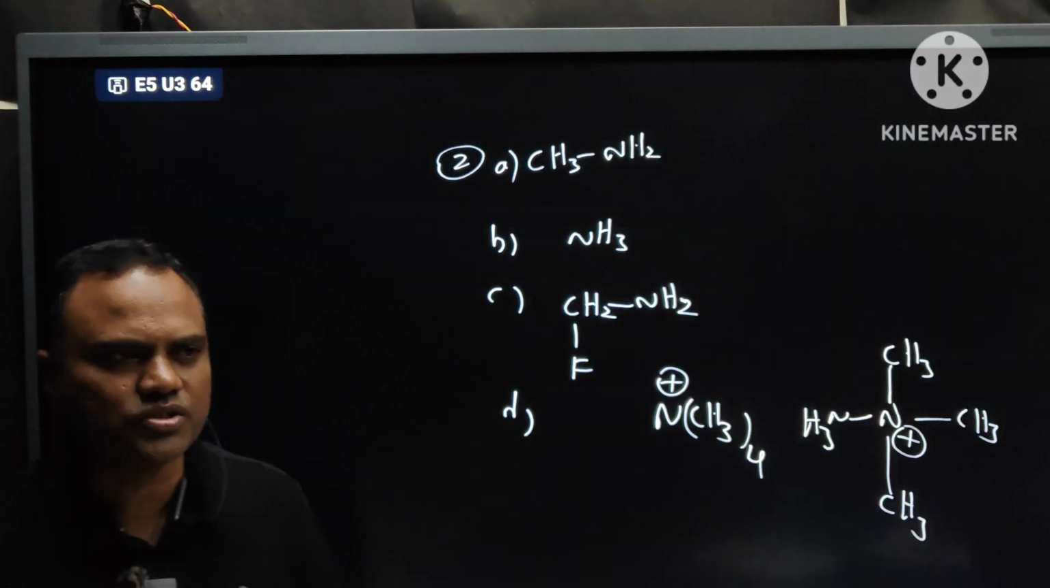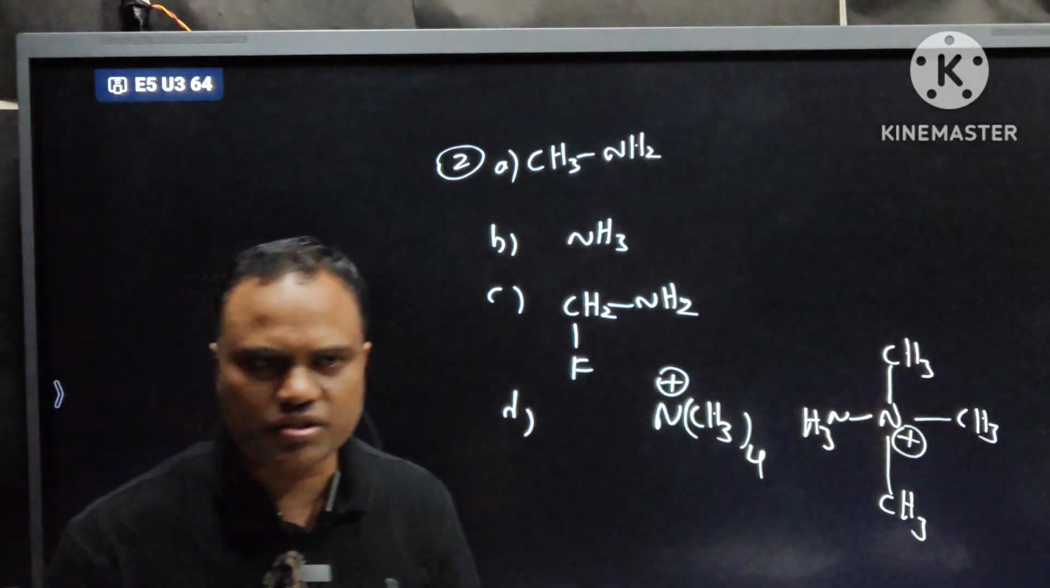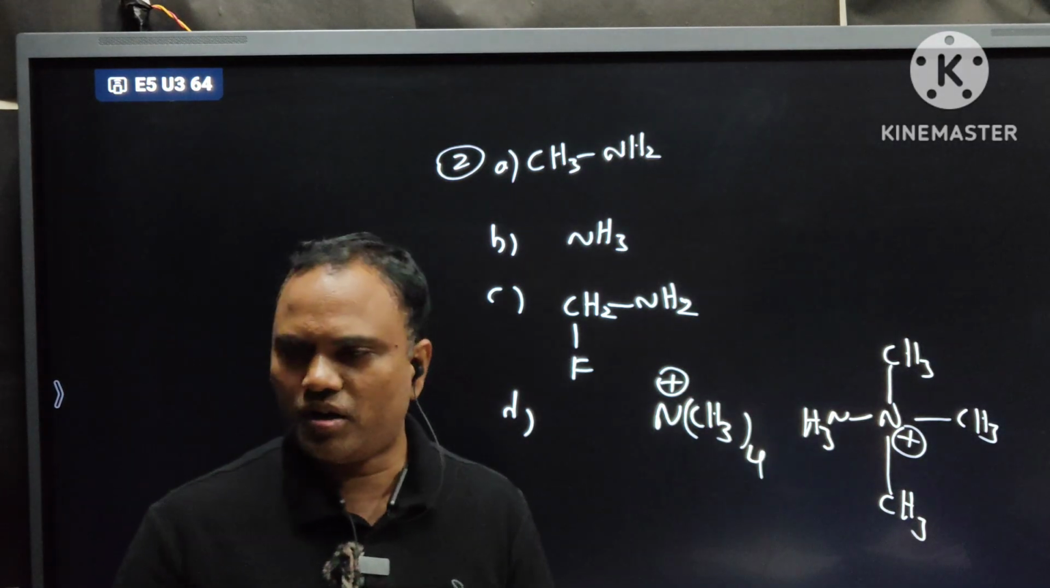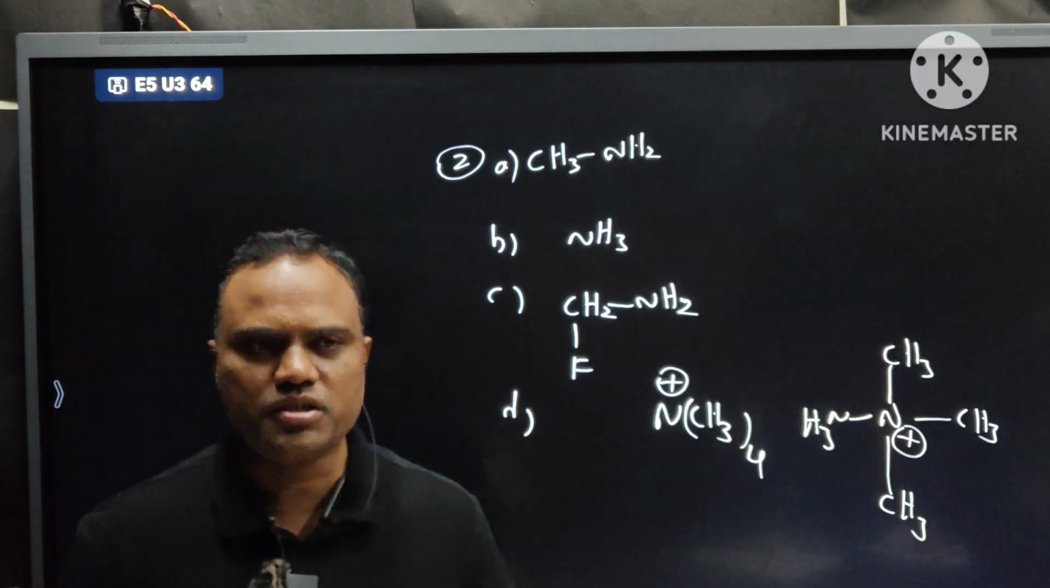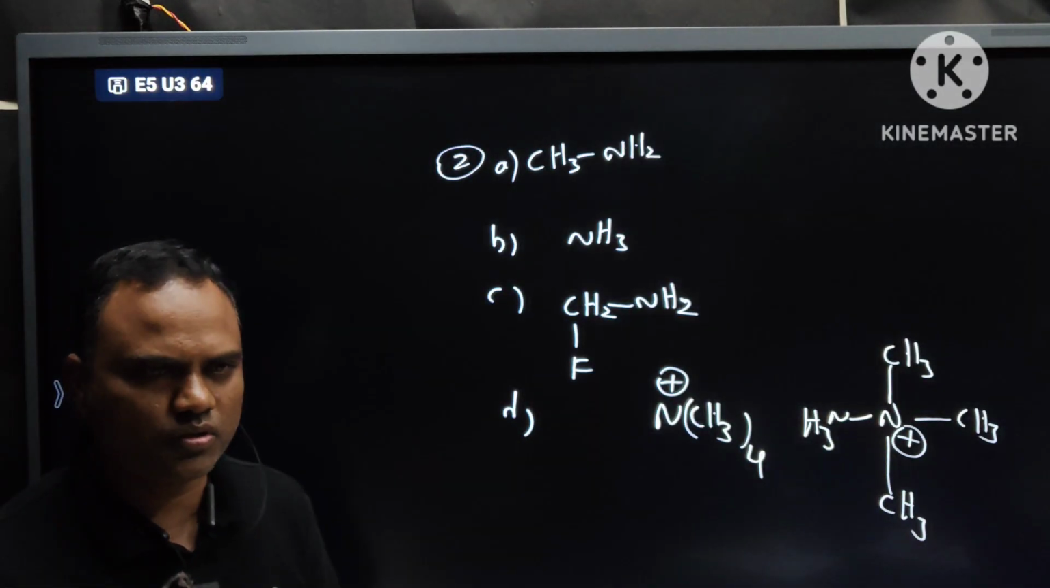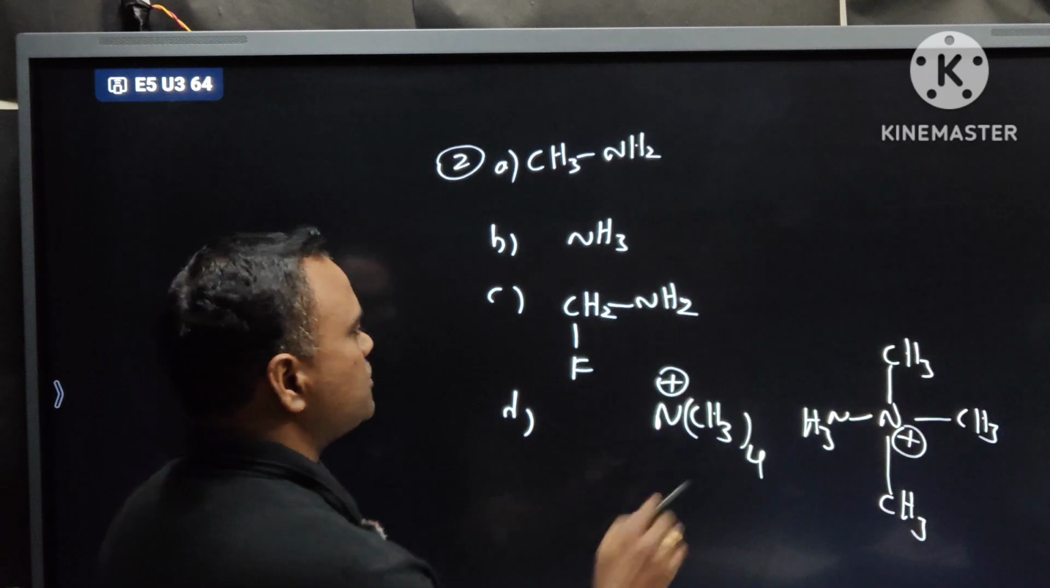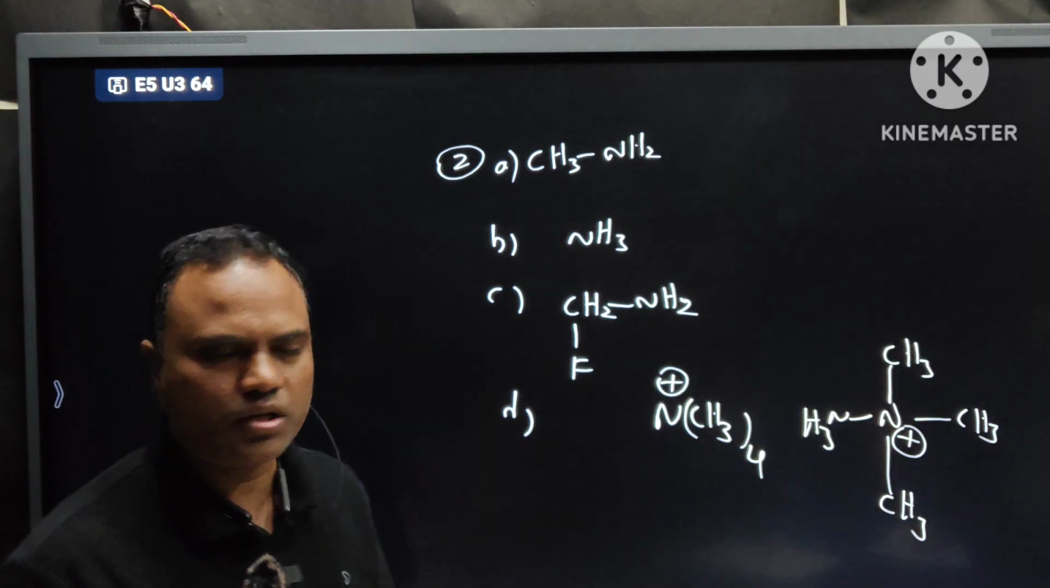What is the definition of basic nature of amines? It is the tendency to donate a pair of electrons to a proton. Where is the lone pair? If nitrogen is surrounded by 4 bonds, it will get a positive charge, remember. Okay? Now this is the least basic compared to all.